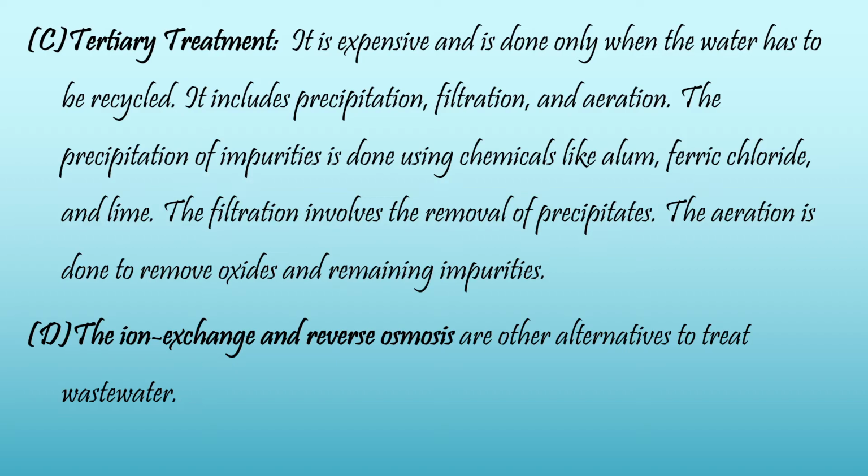It includes precipitation, filtration and aeration. The precipitation of various impurities is done using different chemicals like alum, ferric chloride and lime. The filtration involves removal of the precipitates and aeration is done to remove the oxides and the remaining impurities. So this water can be used for different purposes. Besides this, we have ion exchange and reverse osmosis, very good alternatives to treat the wastewater.